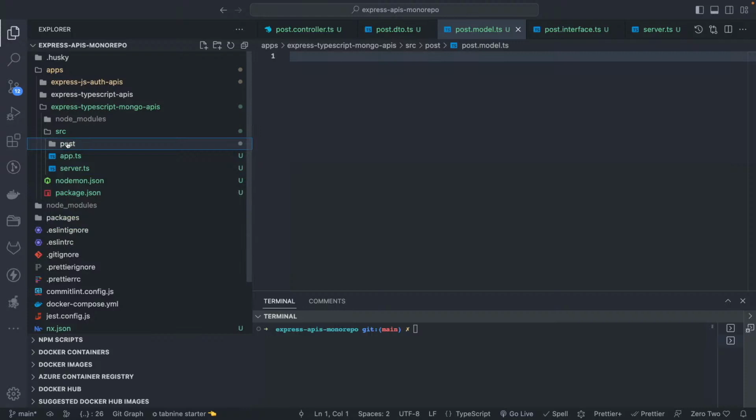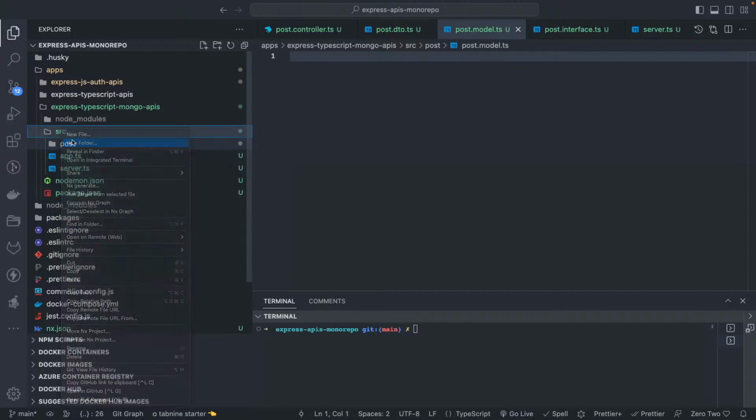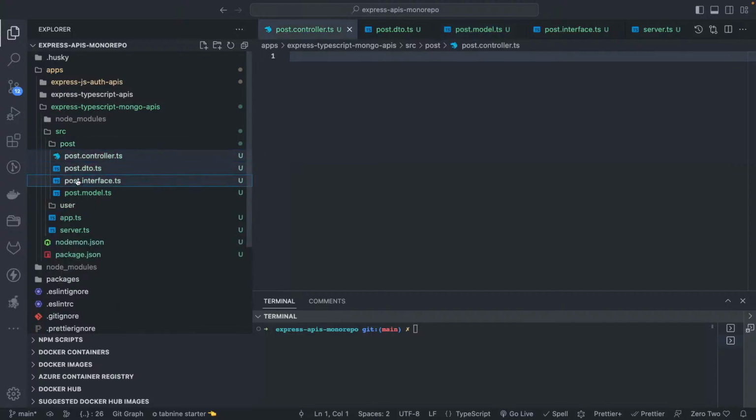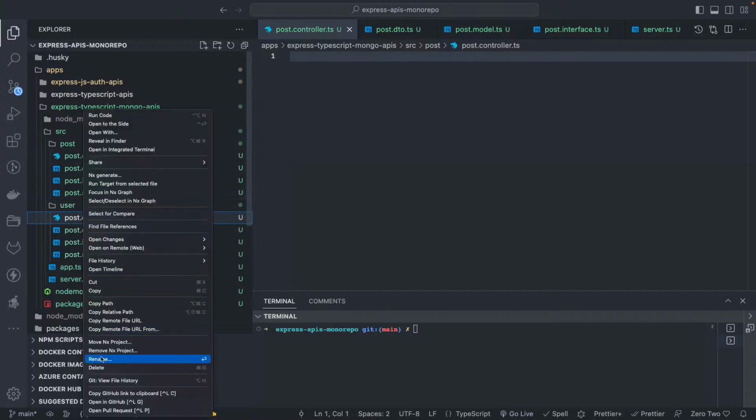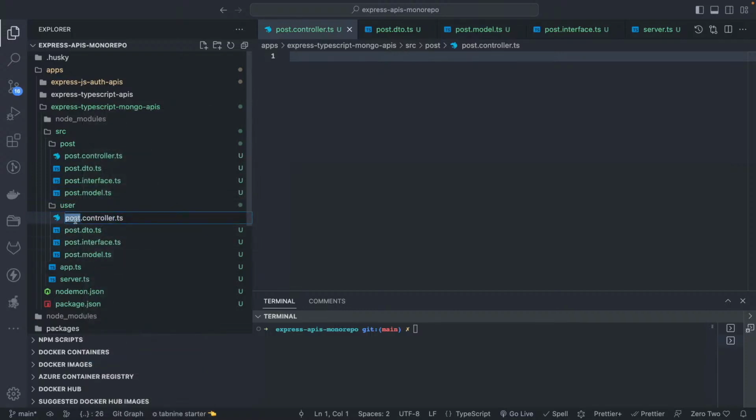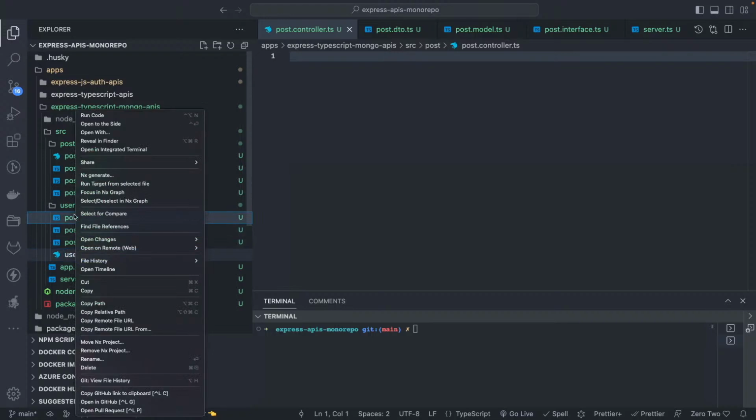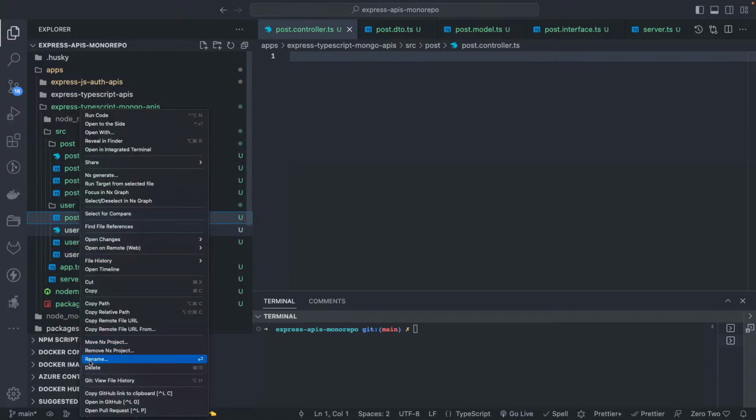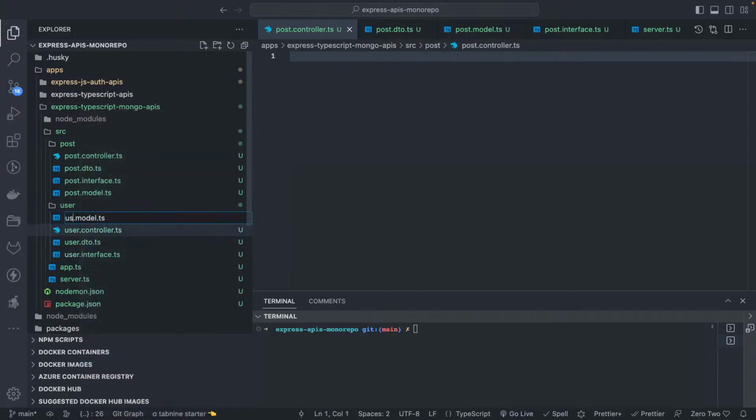Now there can be another entity, let's say user. I'm going to have the same structure there. I will copy these files to that and rename them. So here it will be a user controller, user DTO, because we can also write some authentication APIs, and then once the user is authenticated, the user should be able to create post, update post, delete post. This is the kind of structure I'm planning to build.